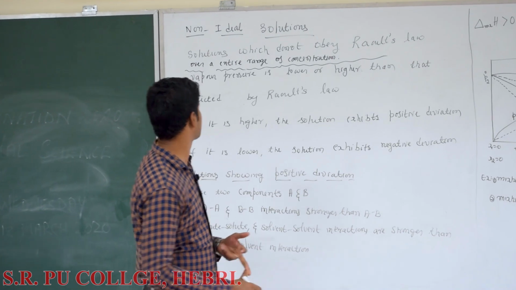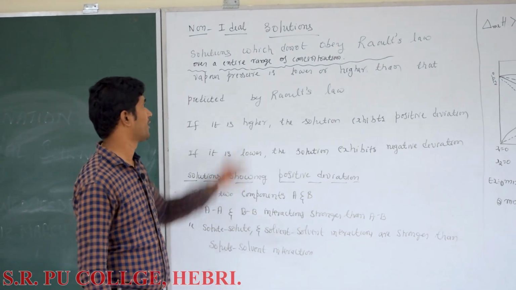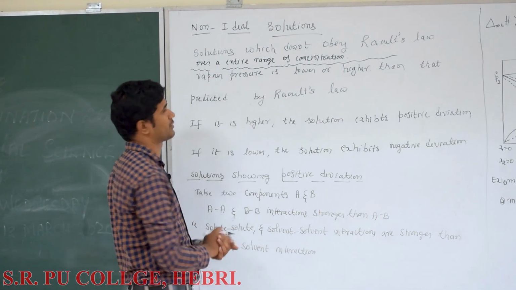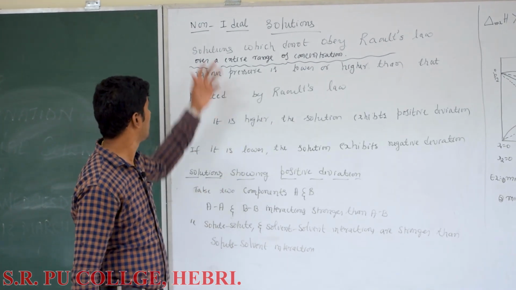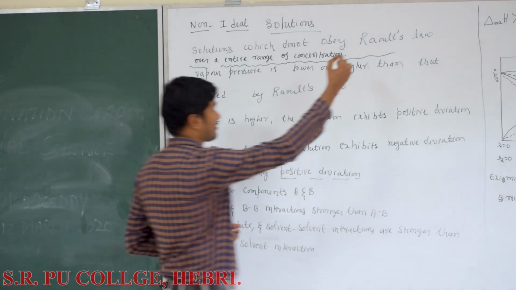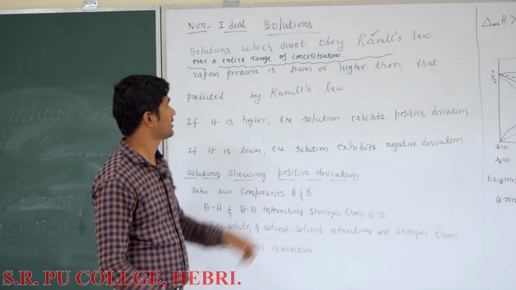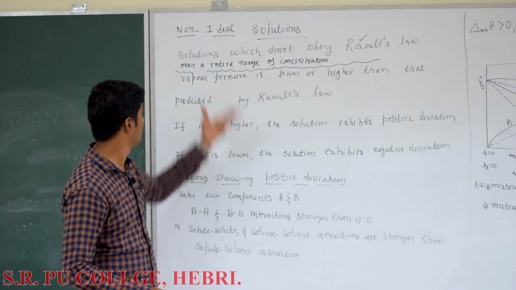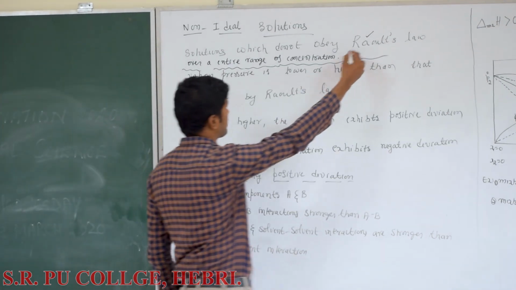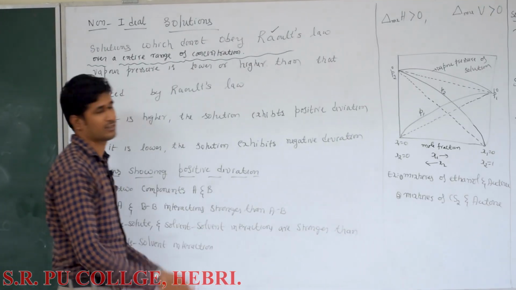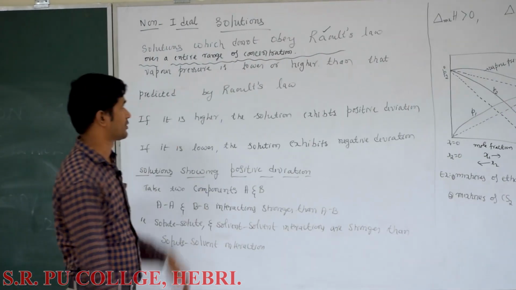In our previous video, we discussed ideal solutions. Today, we are going to discuss non-ideal solutions. This classification is based on Raoult's law. Solutions which obey Raoult's law over the entire range of concentration are known as ideal solutions, and solutions which do not obey Raoult's law over the entire range of concentration are known as non-ideal solutions.